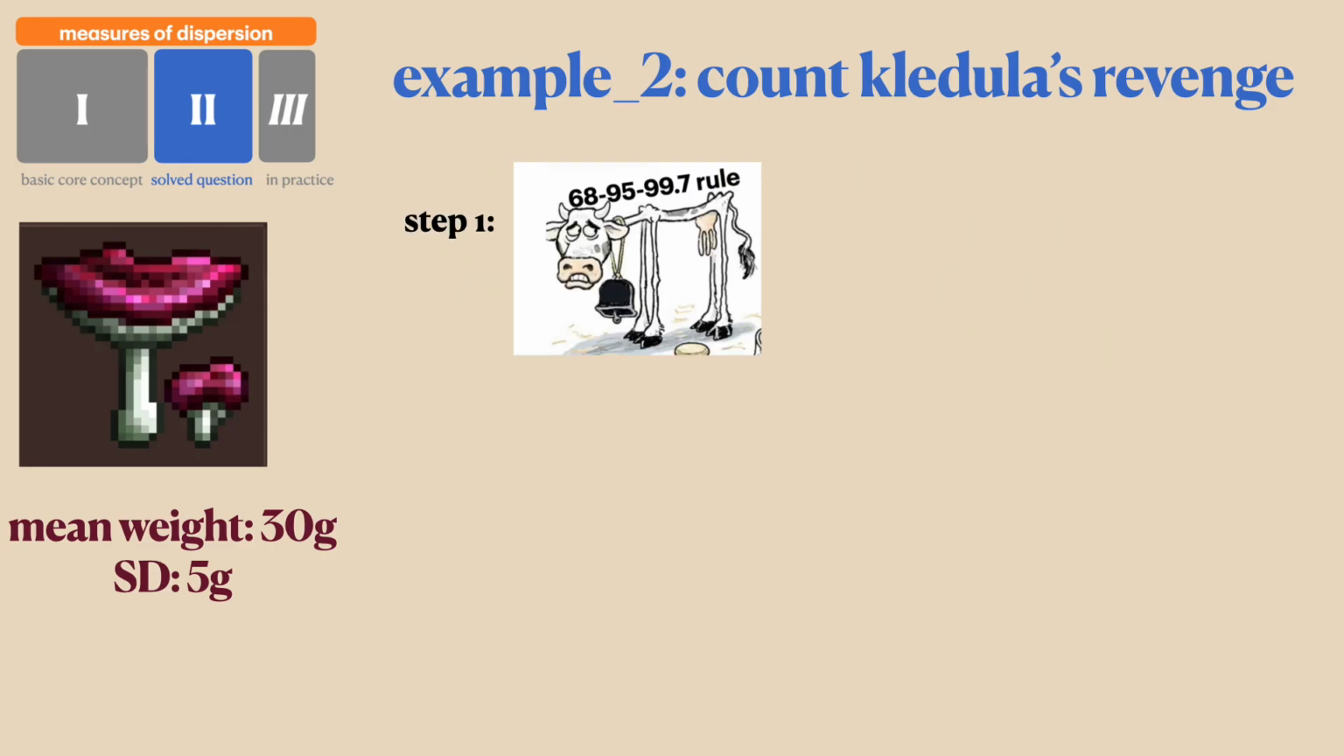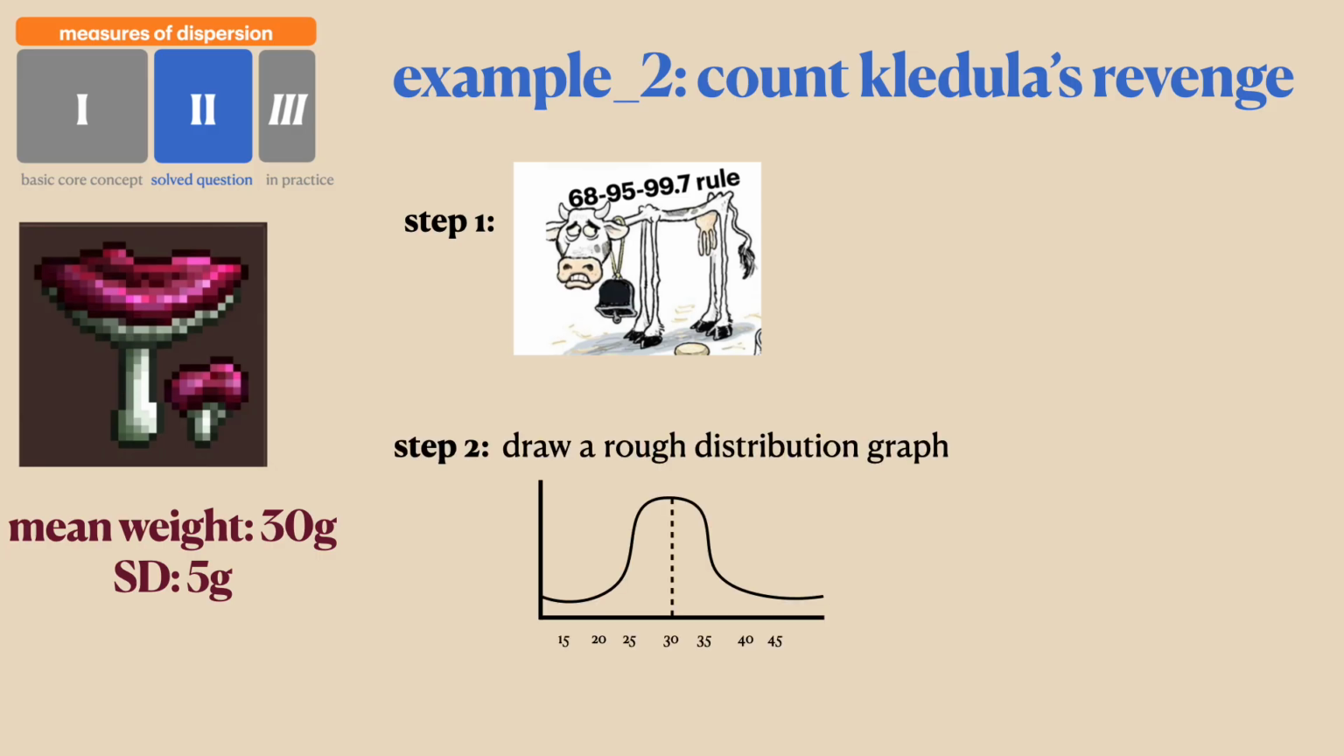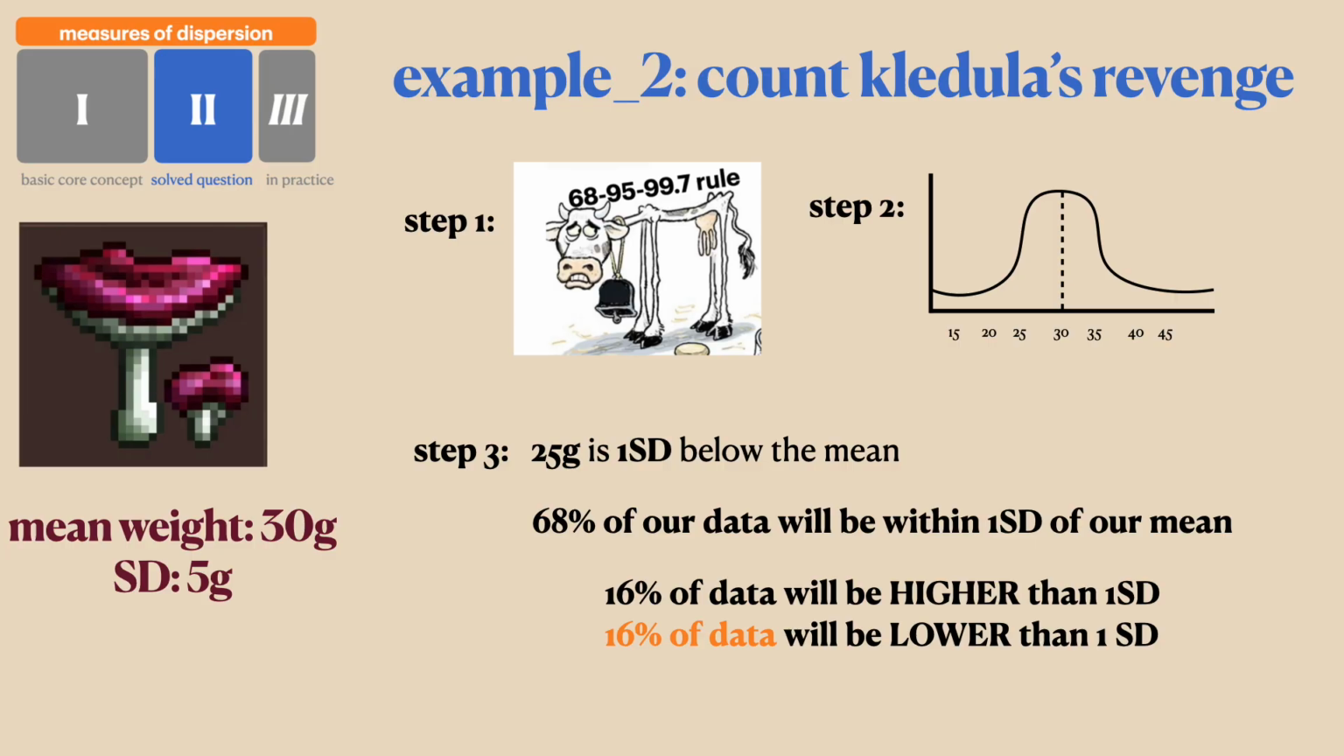Your approach would be the very same as before. Step 1, you remember the 68, 95, 99.7 rule. Step 2, you draw a rough distribution curve and you try to fill it up to 3 standard deviations on either side. Once that's done, you're able to just start thinking about it more logically and try to apply what we know. We know that mushrooms smaller than 25 grams are not bought. And 25 grams in our graph is going to be 1 standard deviation below the mean.